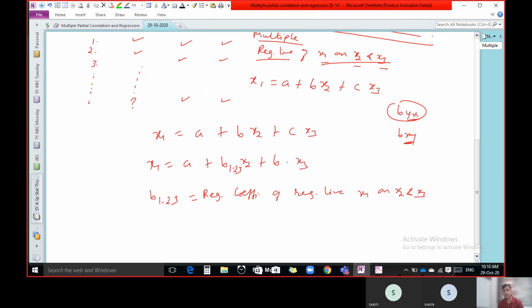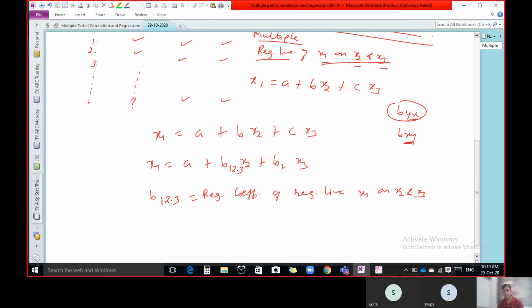And what symbol do we have to write here? Not 1.23, I'm sorry, it is b12.3. It is the regression coefficient of the regression line x1 on x2 and x3, but the symbol is b12.3